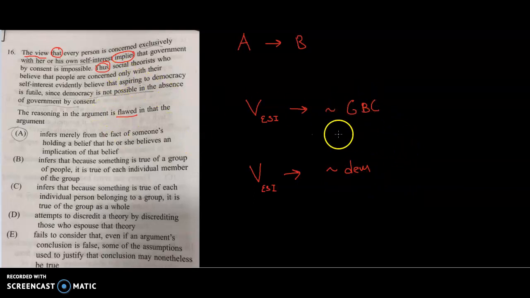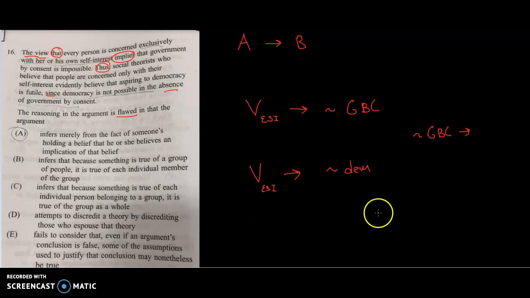Let's see what we got here. Right now, this is not explicitly made clear. But look at this. It says, since democracy is not possible in the absence of government by consent. So the author does state that if I do not have GBC, that must mean I cannot have democracy. Okay, so that must mean not government by consent means not democracy.